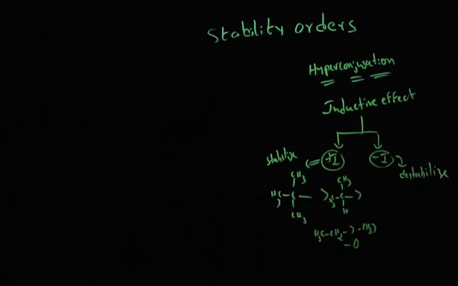If the compound contains minus I groups, for example NO2 group, CN group, carbonyl carbon, fluorine, chlorine, bromine, iodine, oxygen, OH, and NH2, any such groups will decrease the stability of the carbocation. We will discuss one example of how to approach a carbocation question based upon the inductive effect. For example, I have a carbocation here which contains a fluorine group.